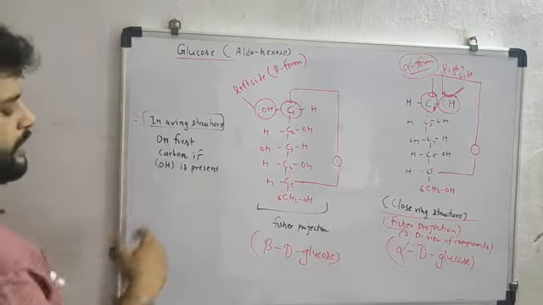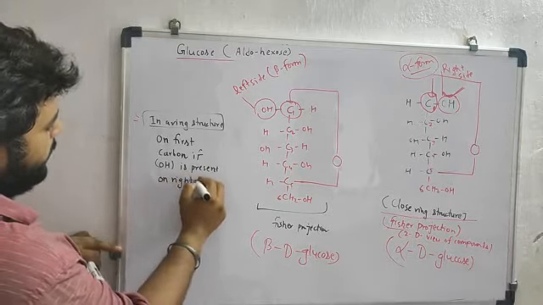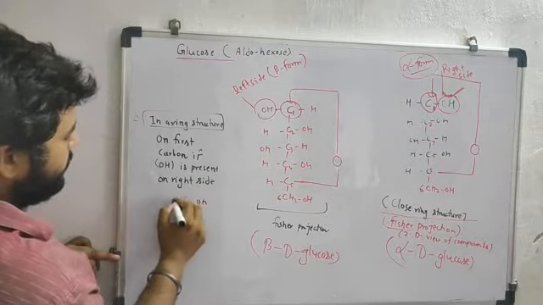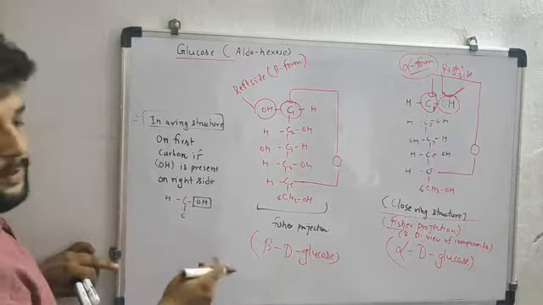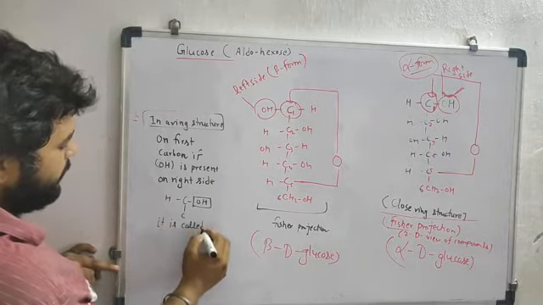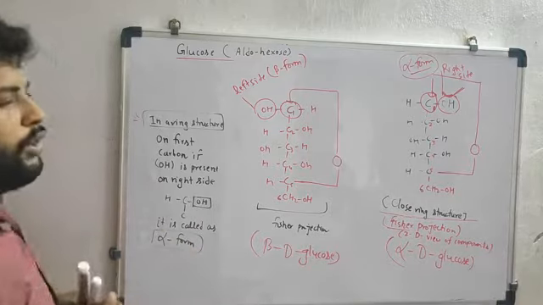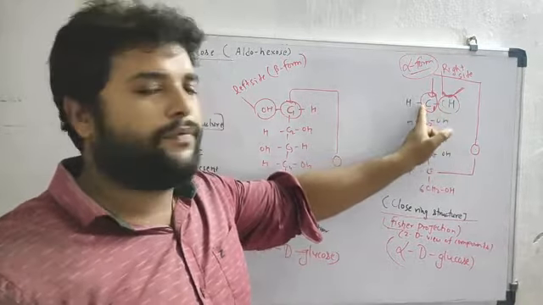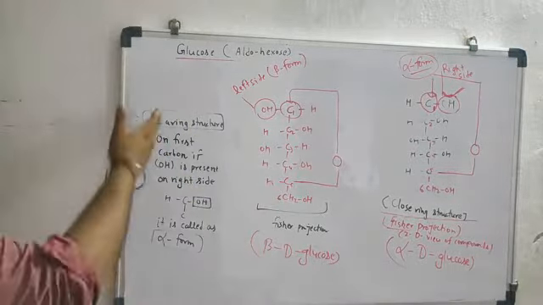On the first carbon, if OH is present on the right side, like this, C, OH, H is the second carbon, it is called the alpha form. So you have to emphasize that if OH is present on the right side of carbon number first, then it is called the alpha form. This is the definition.